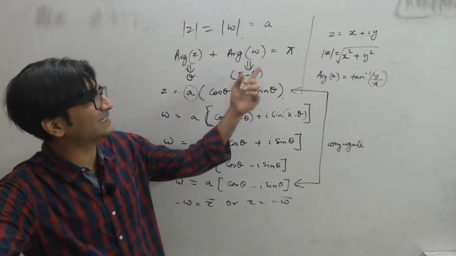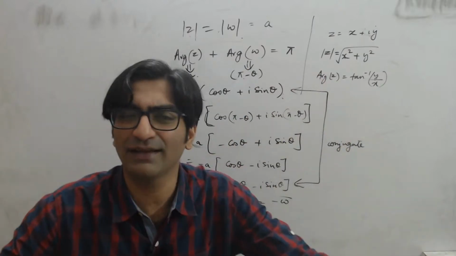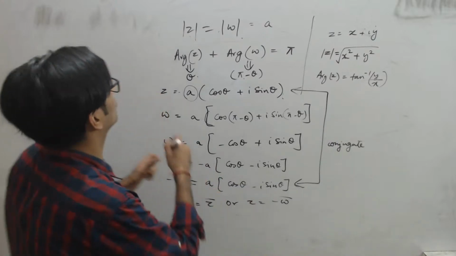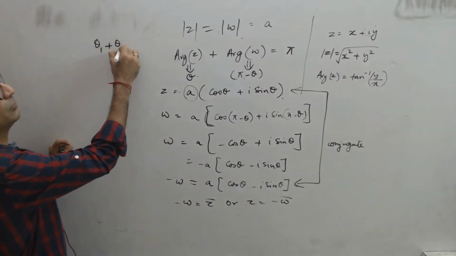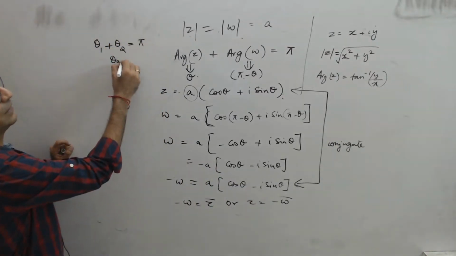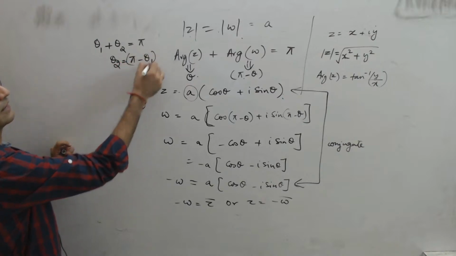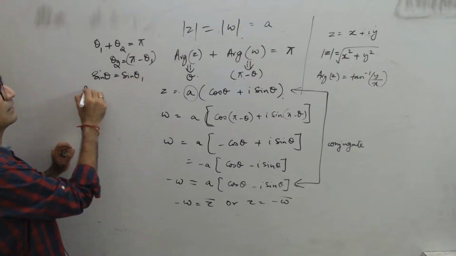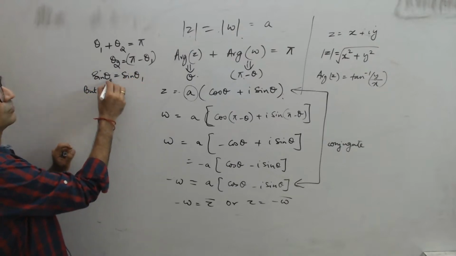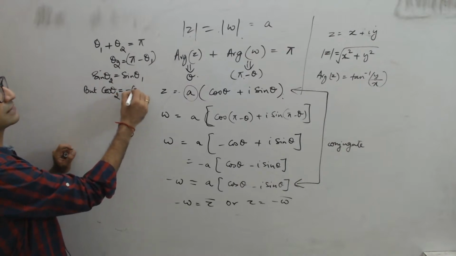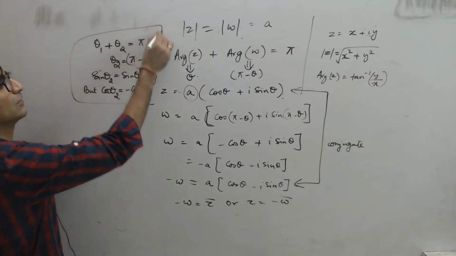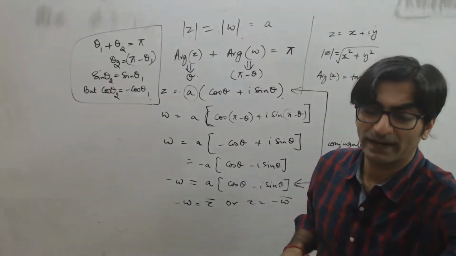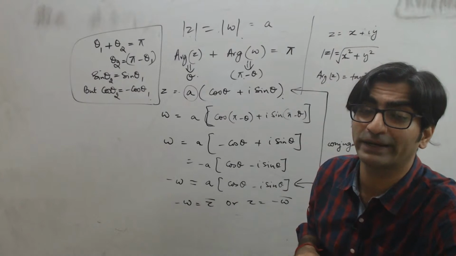You don't need to overthink it here, like when the sum of arguments equal to pi is given. It's a very complicated way of saying theta 1 plus theta 2 is equal to pi, which means theta 2 will be equal to pi minus theta 1. Which means sin theta 2 will be equal to sin theta 1, but cos theta 2 will actually be equal to minus cos theta 1. It turns out that trigonometry works like this. And I hope you guys remember that part of trigonometry.